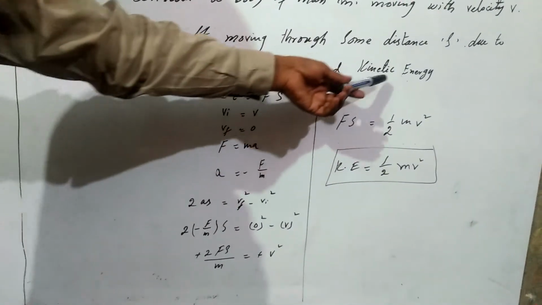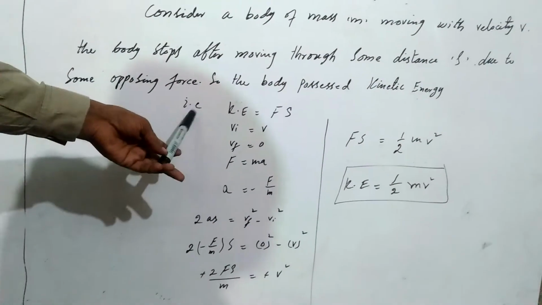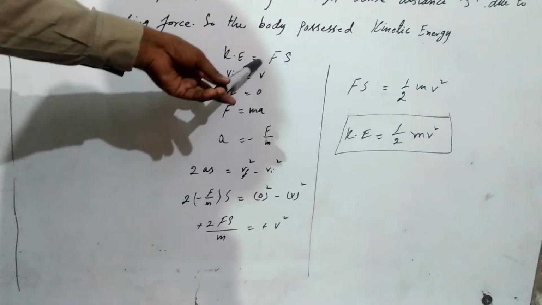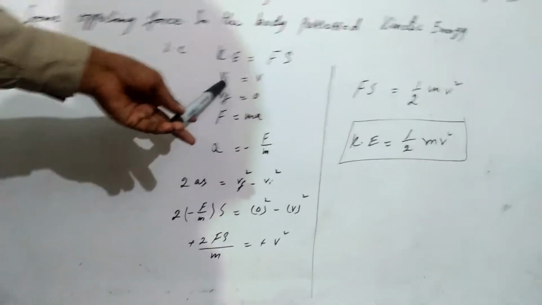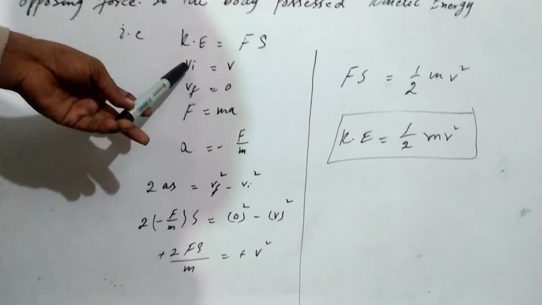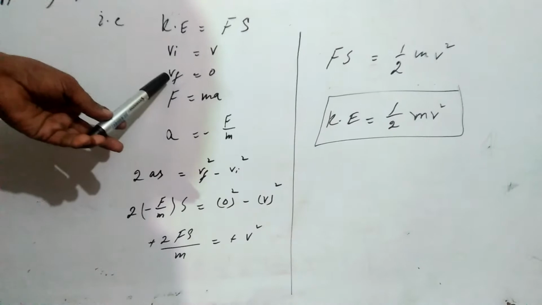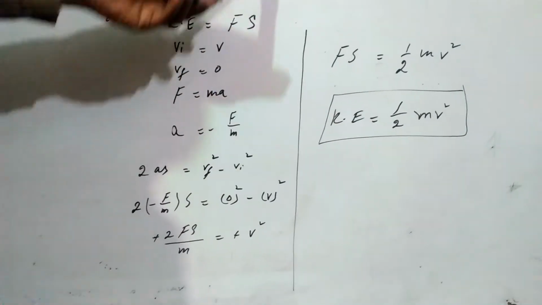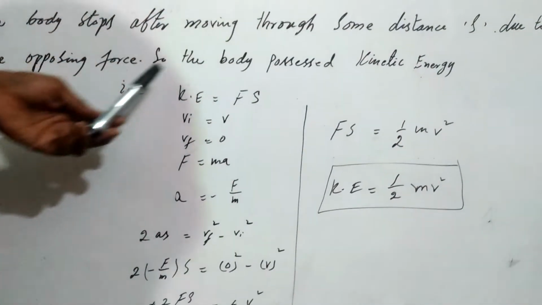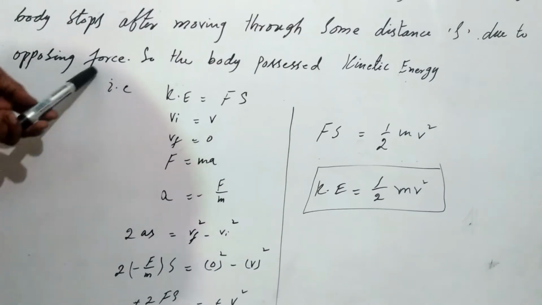So the body possessed kinetic energy, that is K is equal to F into S. Here its initial velocity is v, and the final velocity is 0 as the body stops due to the opposing force.